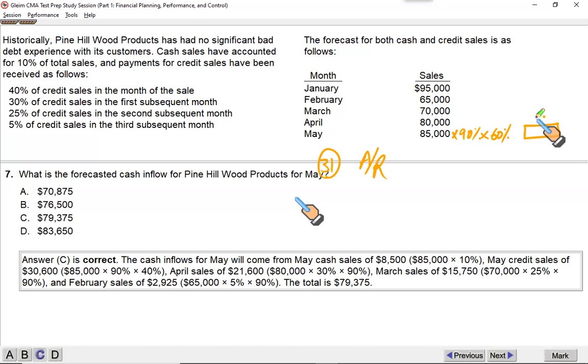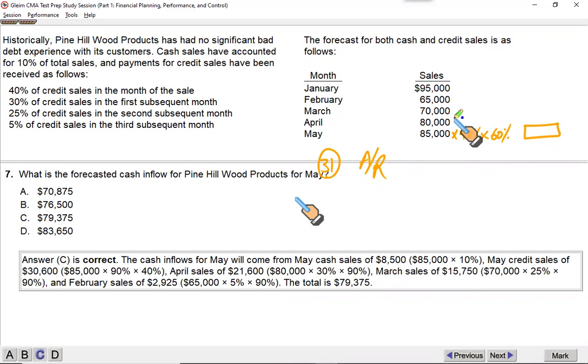Gentlemen, ladies, I need your very focused attention. This is a technical topic area, and there is not a single question in GLIME that requires you to calculate account receivable balance from this information, but you will find such a question on your exam. So you just need to see how it's done. What is not collected will become part of your account receivable balance.